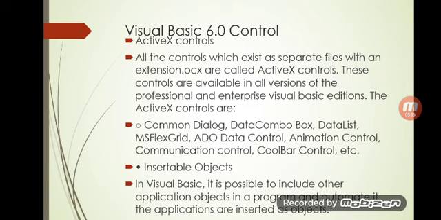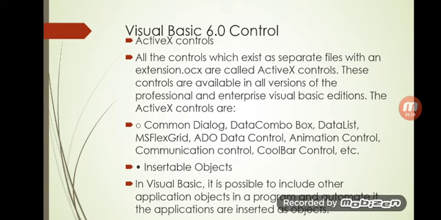The ActiveX controls are common dialog, data combo box, data list, MS FlexGrid, ADO data control, animation control, communication control, coolbar control, etc. Understood? Now the next one is insertable objects.